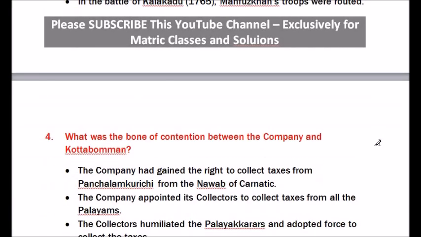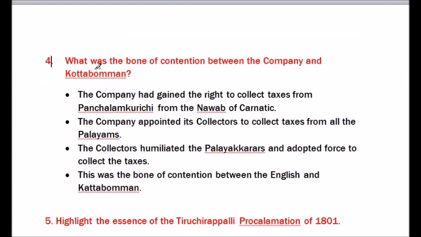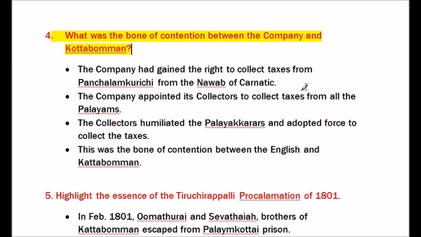Question number 4. What was the bone of contention between the company and Kattabomman? The company had gained the right to collect taxes from the Panchalamkurichi from the Nawab of Carnatic. The company appointed its collectors to collect taxes from all the Palayams. The collectors humiliated the Palayakkarars and adopted force to collect the taxes. This was a bone of contention between the English and the Kattabomman.